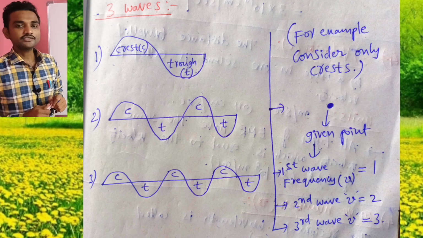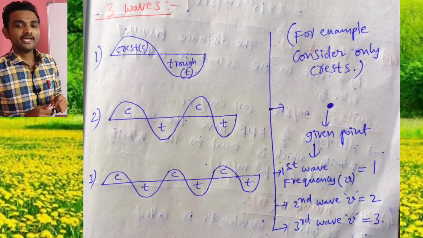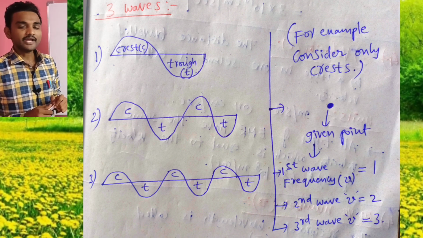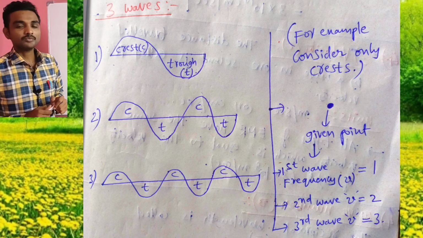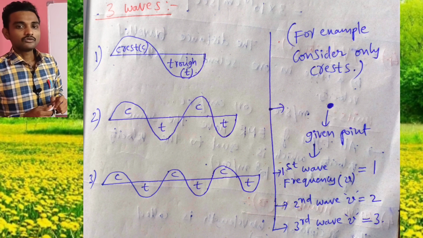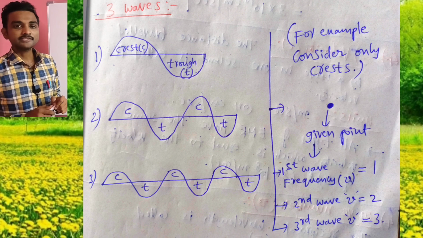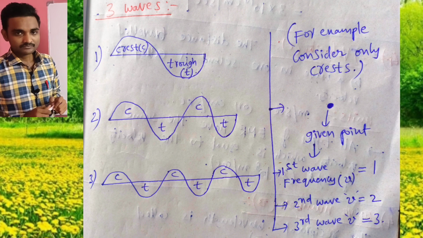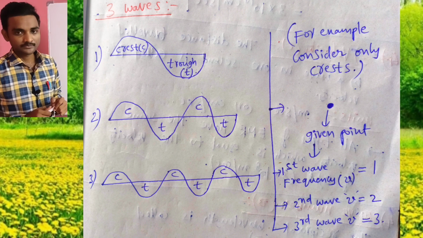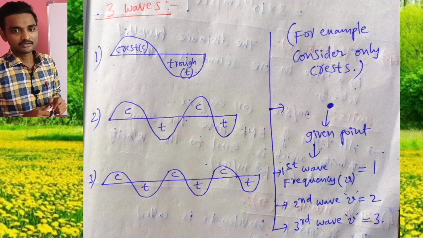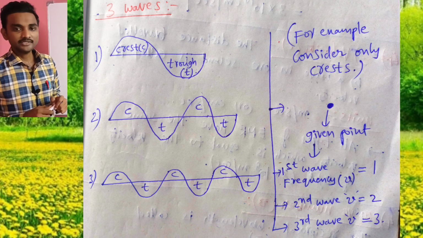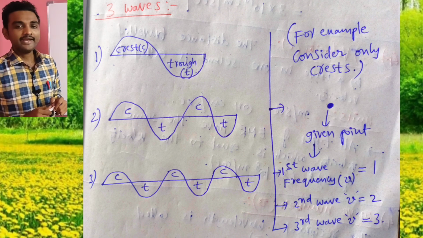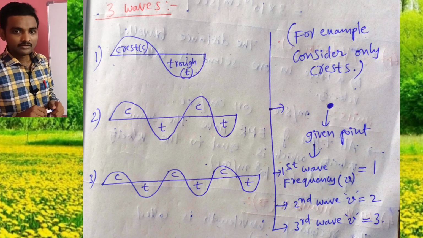Next, the second wave, how to see? In the second wave there are two crests. So if you pass this second wave through this given point, then you will get frequency 2 because two crests are there. And if you pass the third wave through this given point, then you will get frequency 3 because in the third wave there are 3 crests. Again I am saying, consider only crests, because frequency is the number of crests or troughs of a wave that move past a given point in a given unit of time. Have you understood? Okay, next